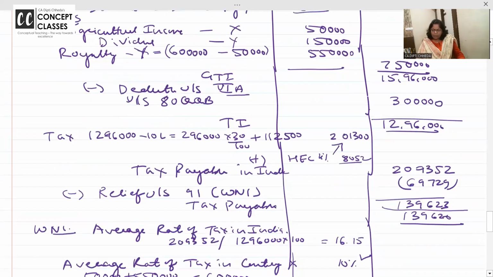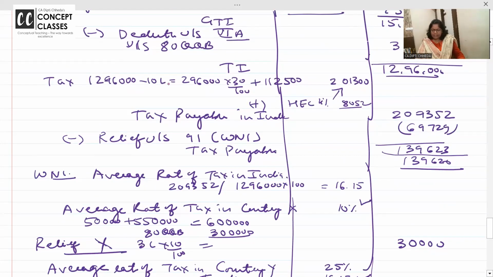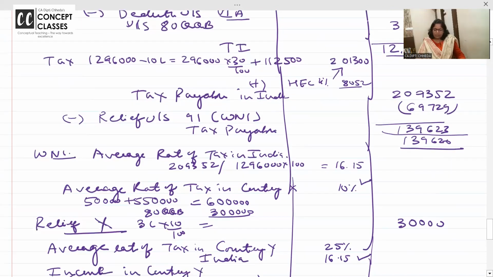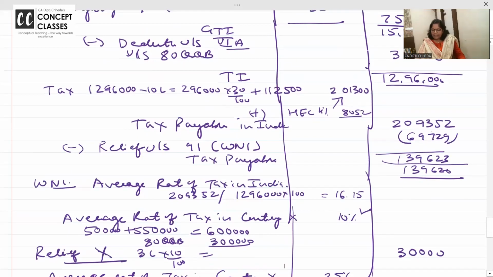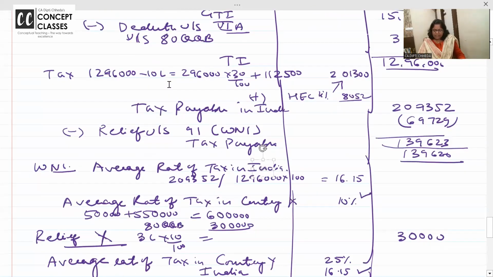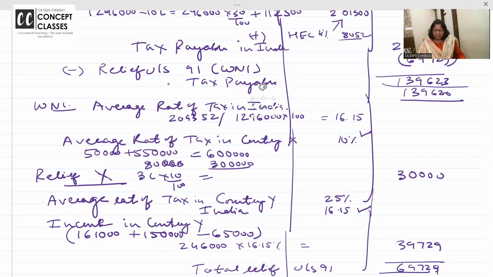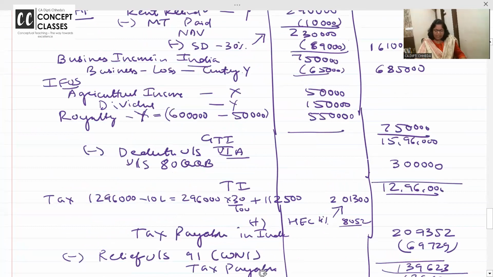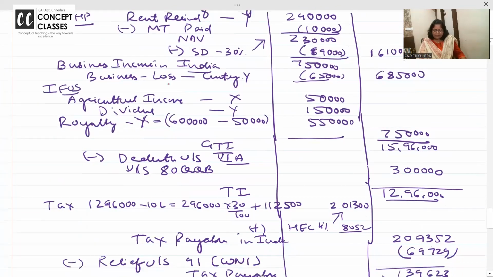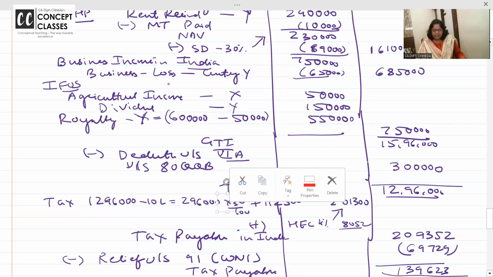Okay? On 1296 tax you have to calculate. Now relief is in the working note. Now see this, what is the average rate of tax in India? 2,09,000 divided by 1296 into 100. What is the average rate of tax in country A? 10%. So whichever is lower, you have to give relief. But 10% on not country X's income. In country X, agricultural income is 50,000. Royalty you have got 550.